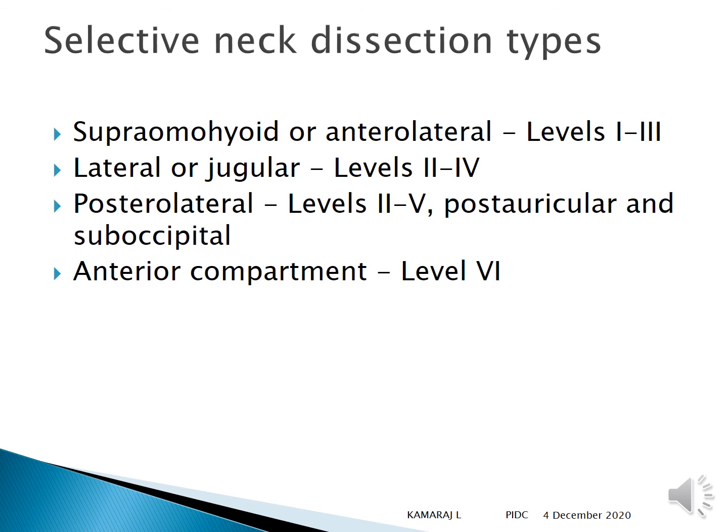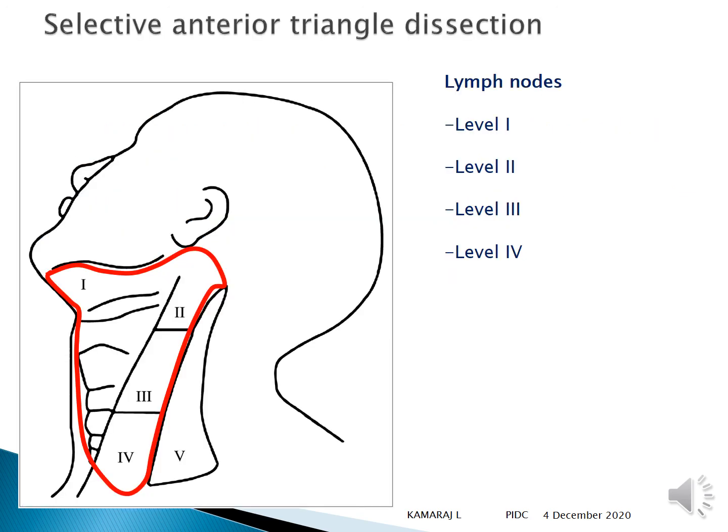The selective neck dissection types: supraomohyoid or anterolateral, so level 1, 2, 3 are resected. Lateral or jugular, level 2, 3 and 4. Posterolateral, level 2, 3 and 5, postauricular and occipital. Anterior compartment, level 6. Selective anterior triangle dissection. So you can see the level which has been removed.